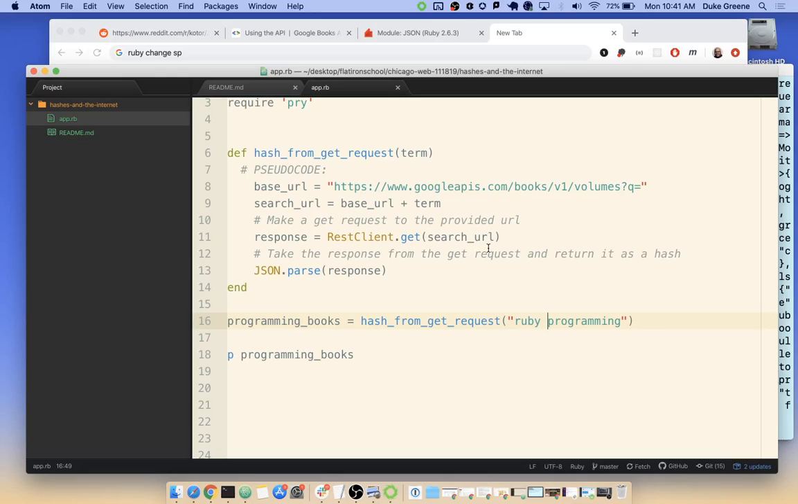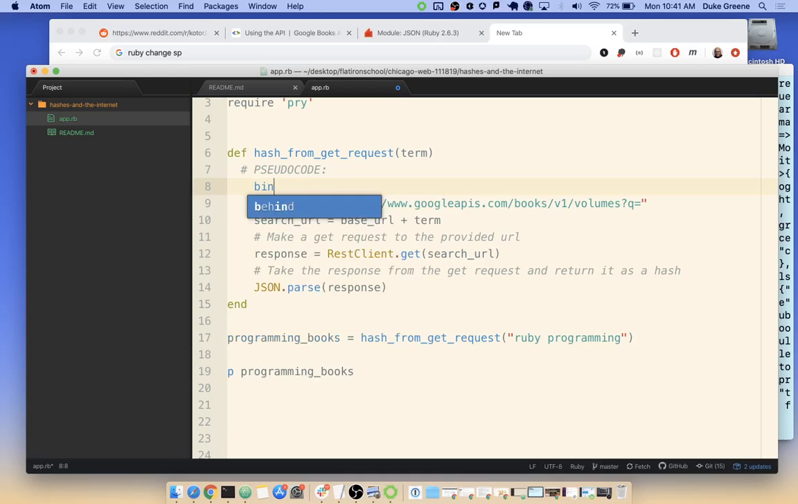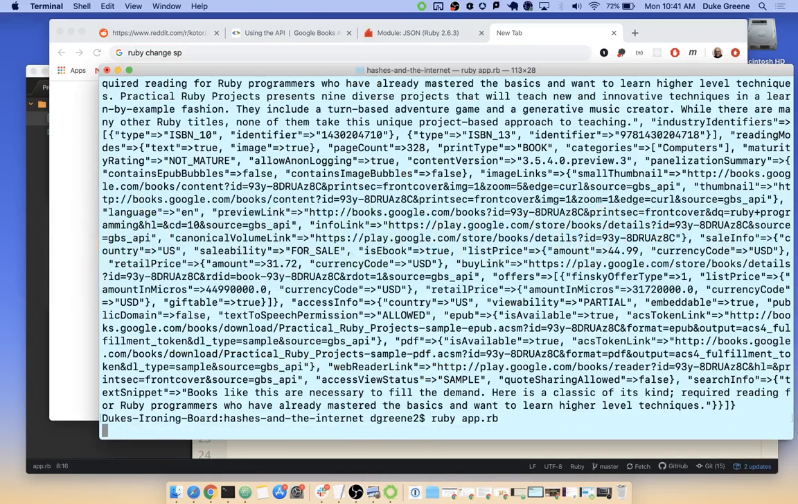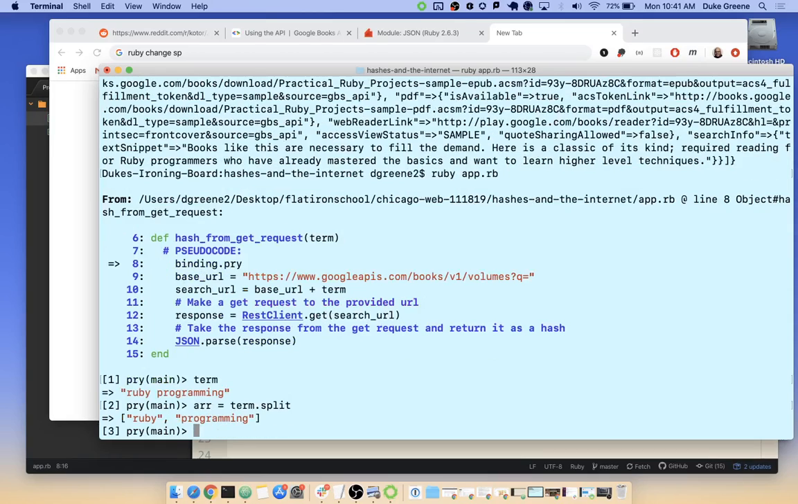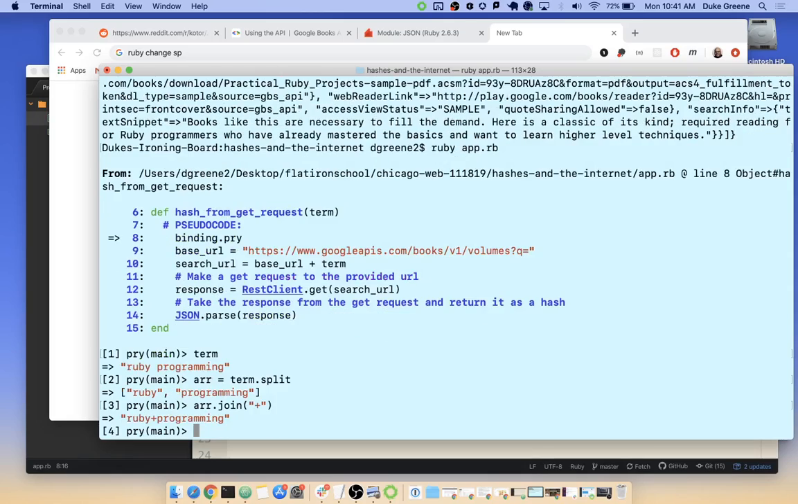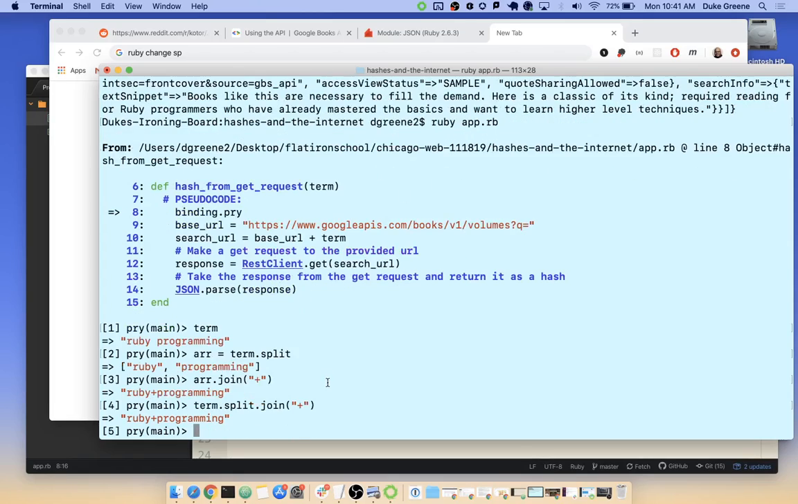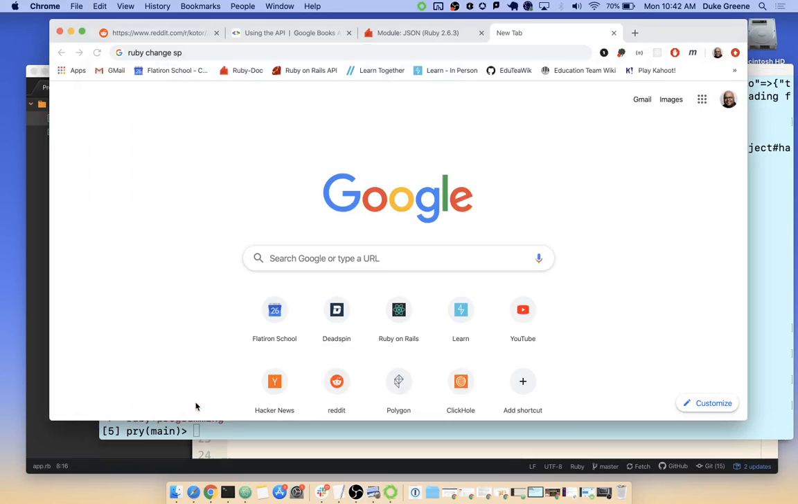So let's play with this as it is. I'm going to do a binding.pry here and make sure that works. That's a good idea. We're in pry. We have term, which is the space string. If we said term.split, we have this array, and then we say array.join with a plus. Cool. So if we put this all together, it would be term.split.join on plus. Yeah, I like that.